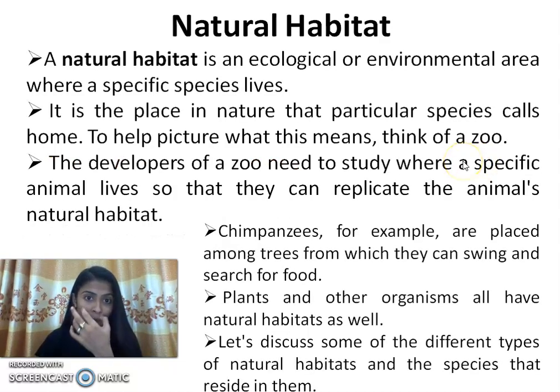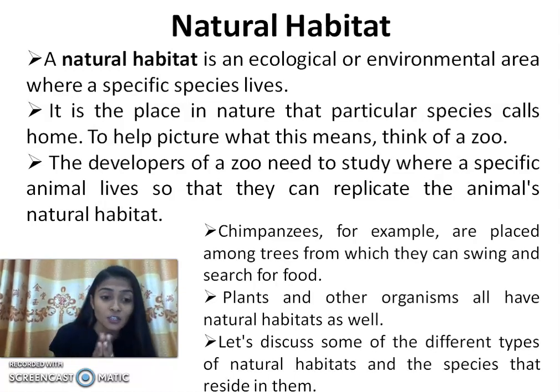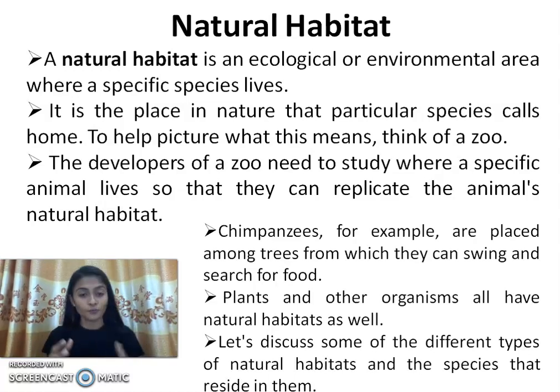What is a natural habitat? A natural habitat is an ecological or environmental area where specific species live. As I told you, an ecological or environmental area. If it's natural, it's not artificial or anthropogenic, that is, man-made. It is a place in nature that a particular species calls home. For example, we take the example of the zoo. Actually, a zoo is not a natural habitat because it is made by human beings, but we just take the example of a zoo to help picture what it means.